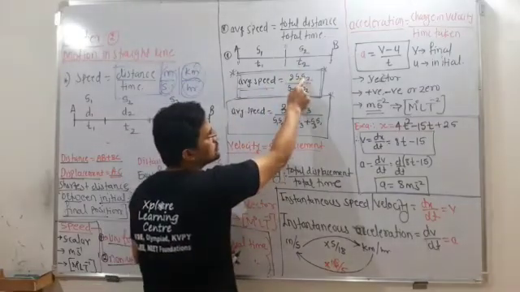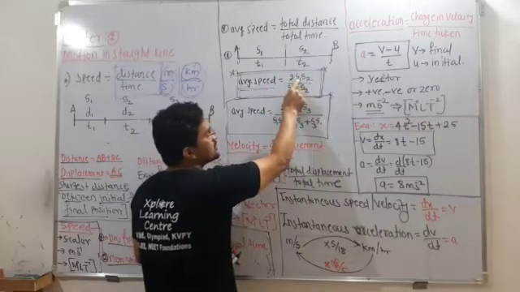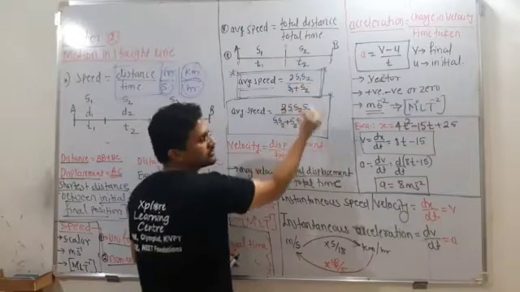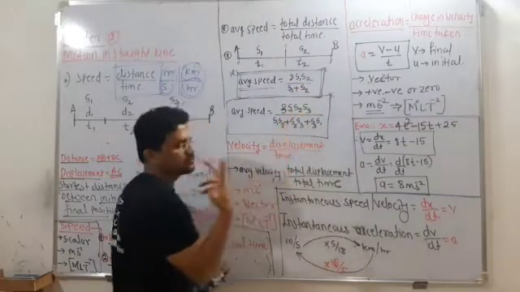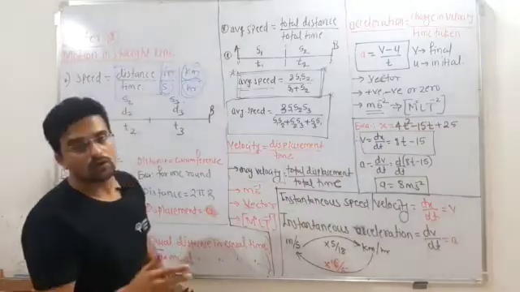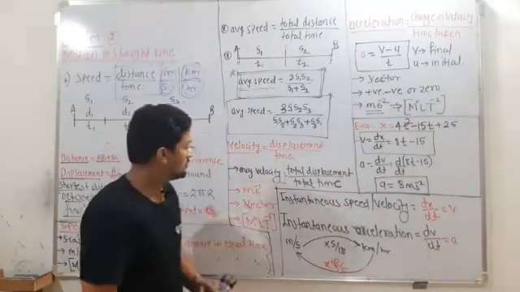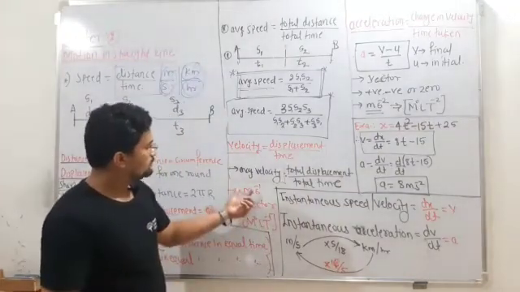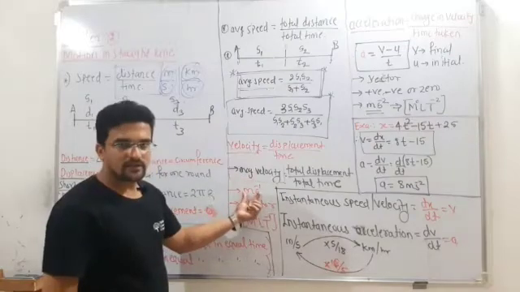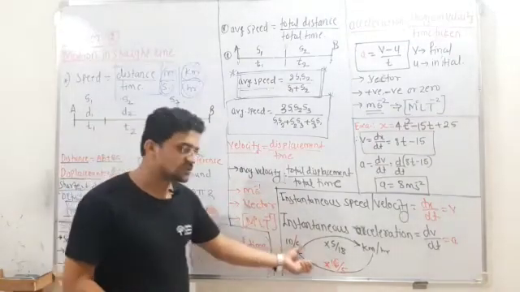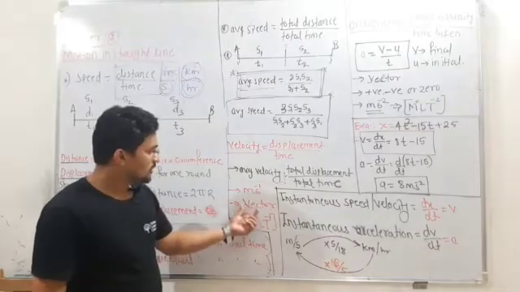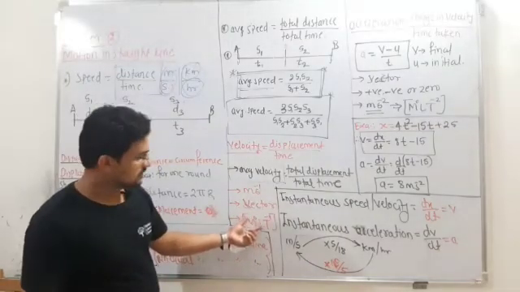You can use these equations for velocity also. Instead of speeds s1 s2, you can take velocities v1 v2, and v1 plus v2. Same here with v1 v2 v3. No problem, depending on what type of question they have asked. Next, the unit of velocity is meter per second, kilometer per hour. The same conversion is applicable. It is a vector quantity, and then the dimension formula of velocity.